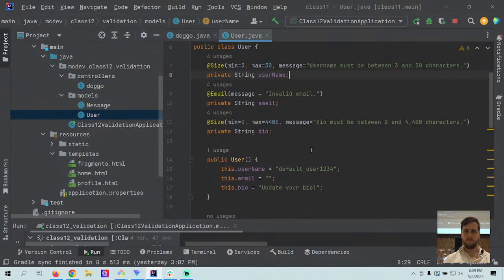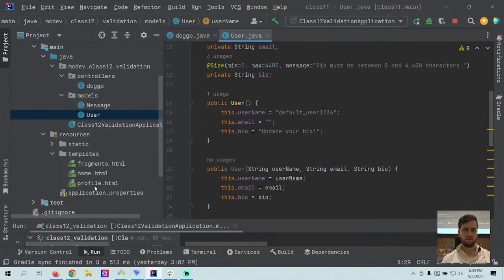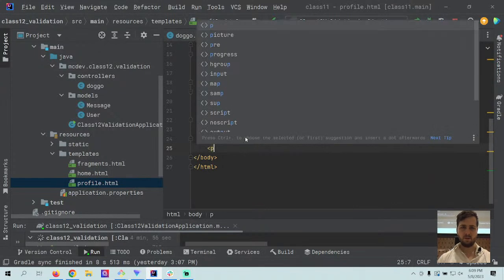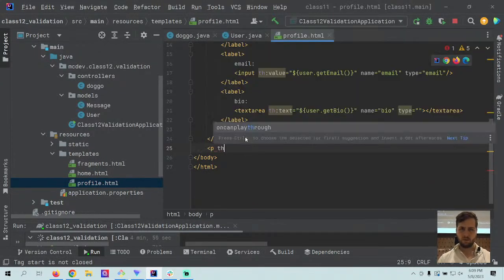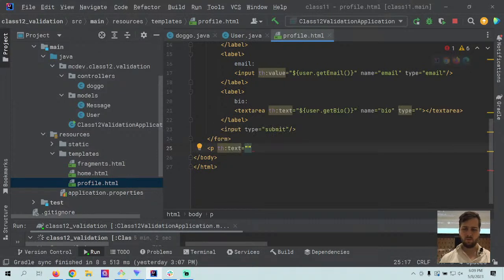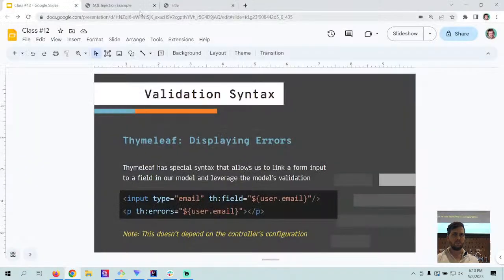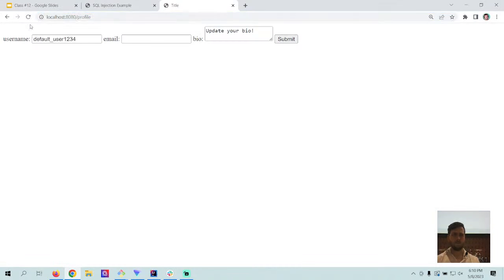And then in our profile, I could have something below the form, th:if, th:text equals ${errors}. I think that's right. So now we will try this again. We'll submit it, and then I get a custom error message, and I use the model to pass it in. Great question. Thanks for that.